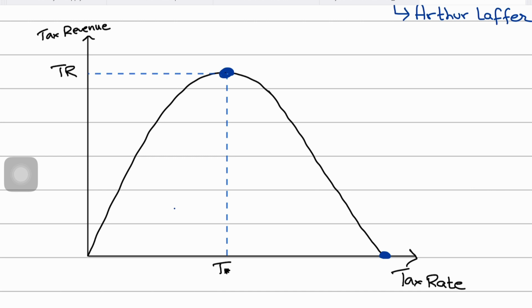At a 100% tax rate, what Laffer meant was, even if the tax rate was 100%, don't think that people would end up giving all their income as taxes. People would have no incentive to work and they won't work. So it's creating disincentives, counterproductive. Or people will just move out of the country because of such high tax rates of 100%, and your tax revenue would again be zero, right?